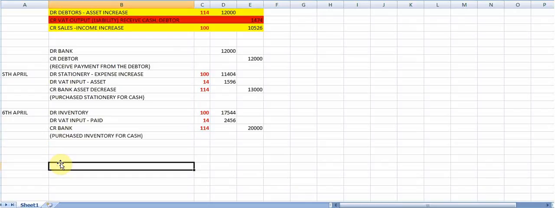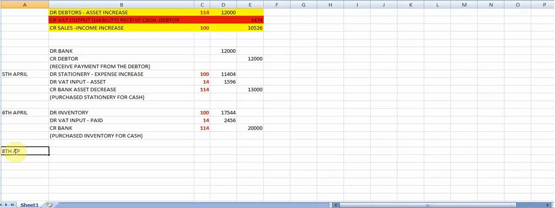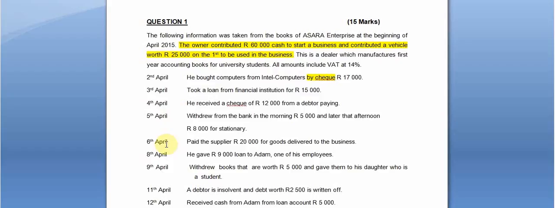And then I am on the 8th of April. On the 8th of April, you will see that there is a loan. The question says to you that this owner gave a loan to Adam, and Adam is one of his employees. So what am I going to do?